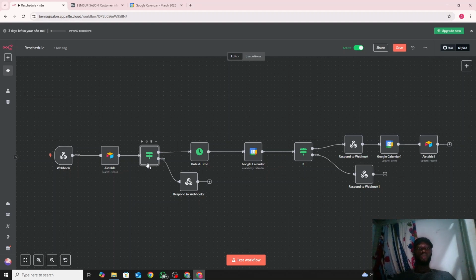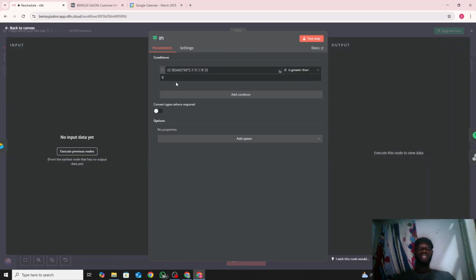So we used an if node. So if the JSON ID, that means if there is an output, that was where I did it. If there was an output, then it should continue the process. That means it's found the record. But if there was no output, whenever it could not find the record, it will tell you that there is no output. That means it's zero. So if the output is zero, it should go toward this other direction.